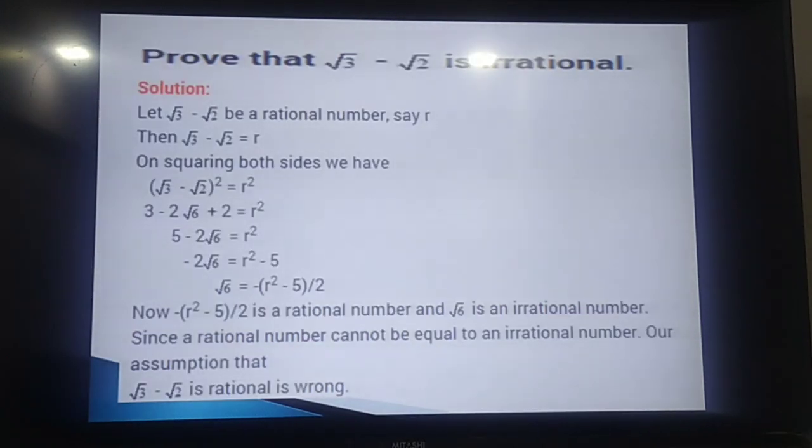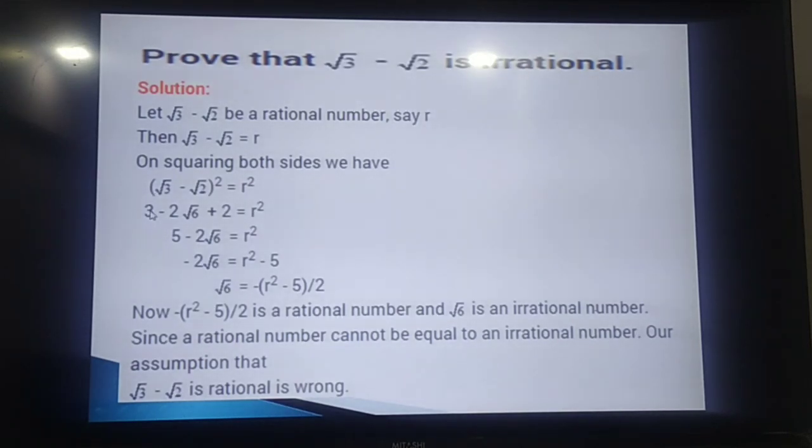Now there are problems like this: prove that root 3 minus root 2 is irrational. So again we have to start with the same contradictory statement. We have to prove this provided that root 2 and root 3 are both given as irrational. So we put root 3 minus root 2 equal to r.